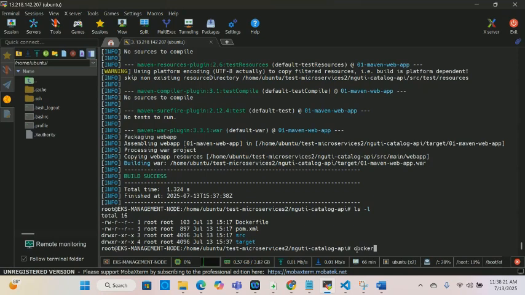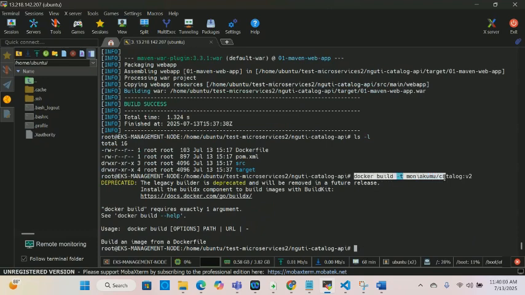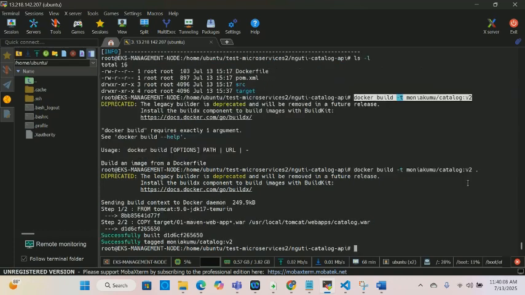And now we're going to do docker build -t, and then my Docker username, and then the / and then catalog, and then v2. I believe that's it. Oh, I forgot the dot. Yes, true. This is the dot. There we go. Now it's working.